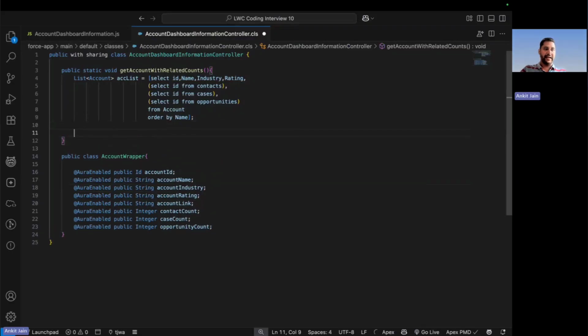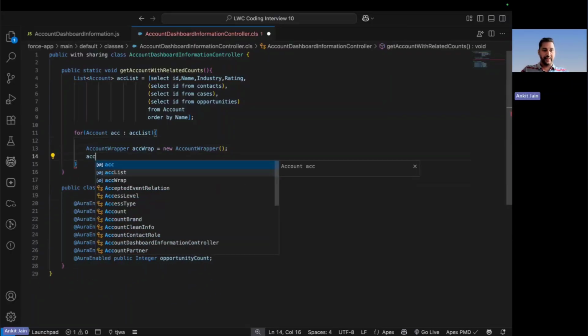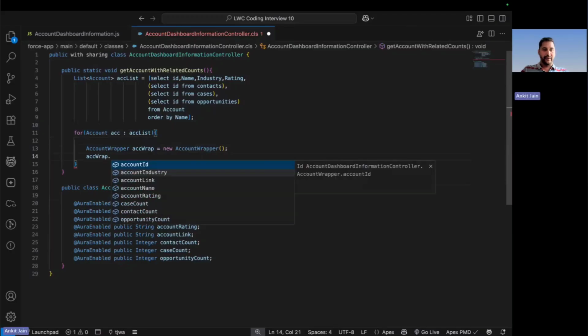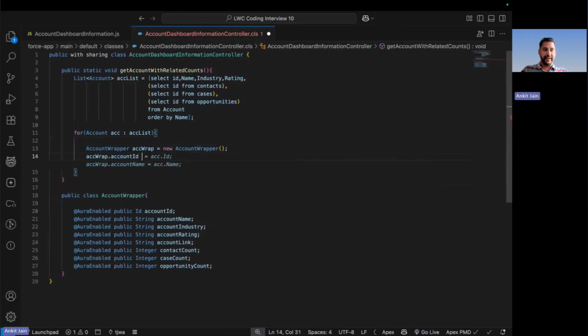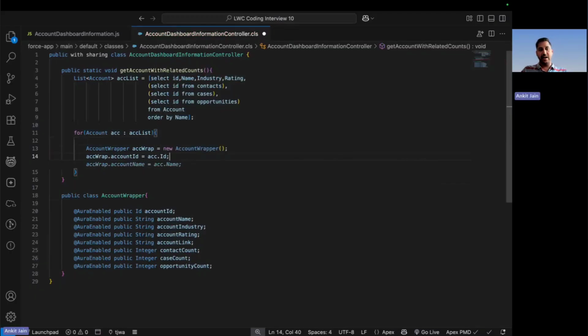Now the next thing here is what I will do, coming back to my first method one more time. I will be iterating over the account. Here I go and write for account colon account list. Here I will be populating the instance of the wrapper, right? So here I will be creating the instance of the wrapper, AccountWrapper accWrap is equal to new AccountWrapper. And what I am doing now here is I will be populating one column at a time. So accWrap dot, very first thing that I am populating here is the account ID, which will come from the acc dot ID. From my current instance, I'll be populating the account ID.